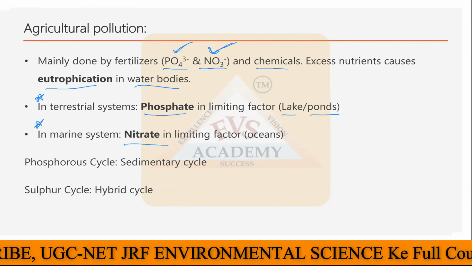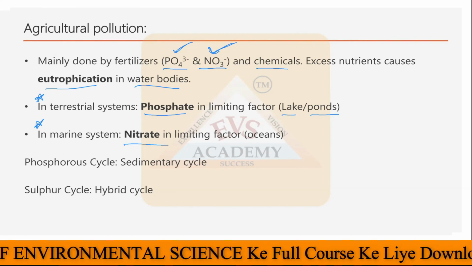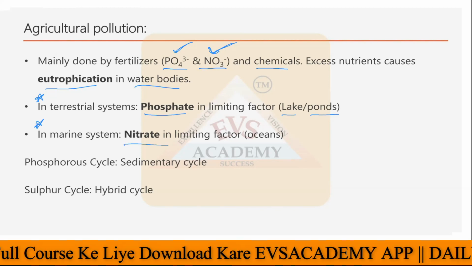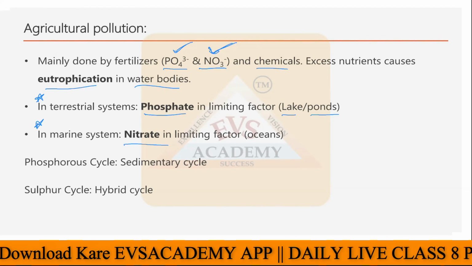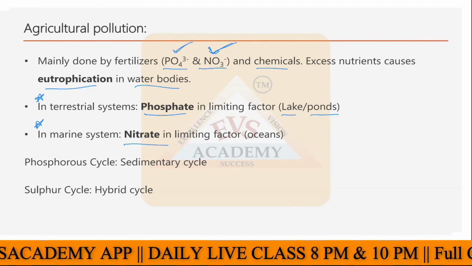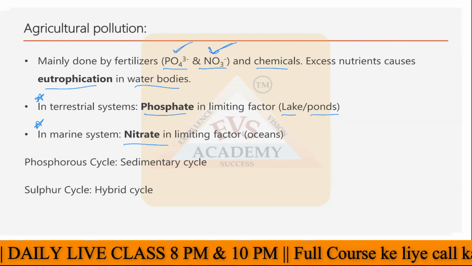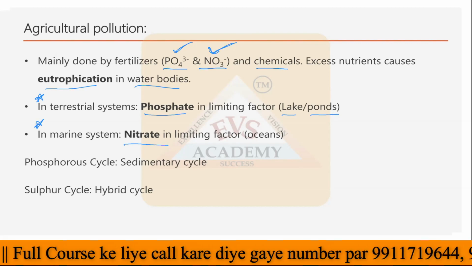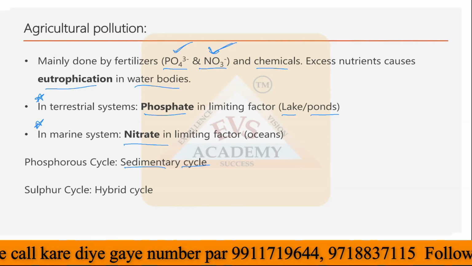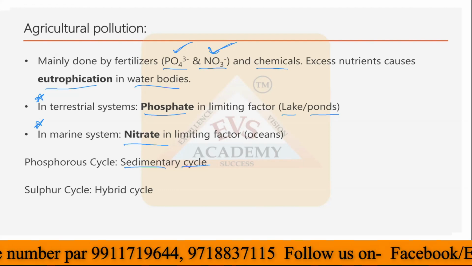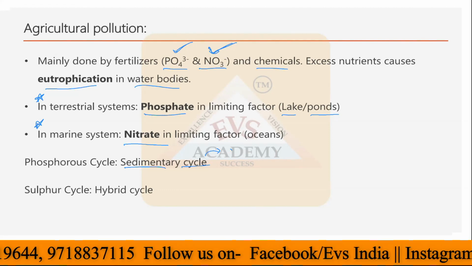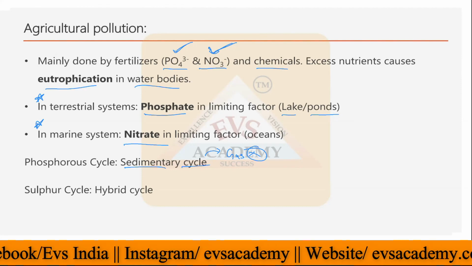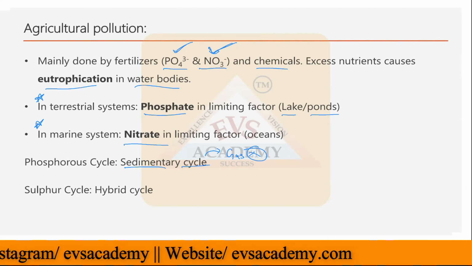Then we have the different cycles as well. What is the cycle? Cycle here means the biogeochemical cycle: how a nutrient is converted into different forms and goes throughout different organisms, in biotic and abiotic factors. That is the cycle of any particular element, or biogeochemical cycle. If you look at the phosphorus cycle, that is known as the sedimentary cycle. Why sedimentary cycle? Because phosphate is only available in solid form. It is not available in gas form. That's why the phosphorus cycle is called the sedimentary cycle.